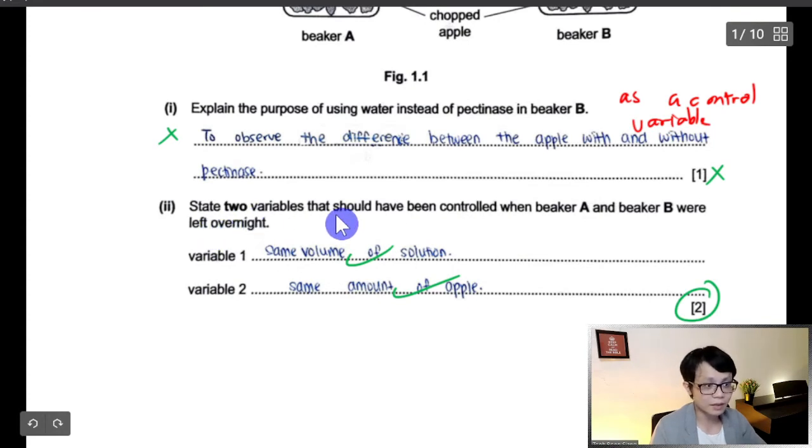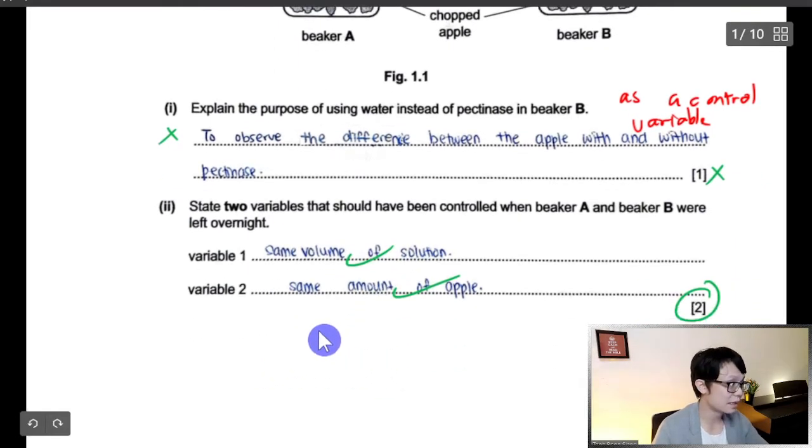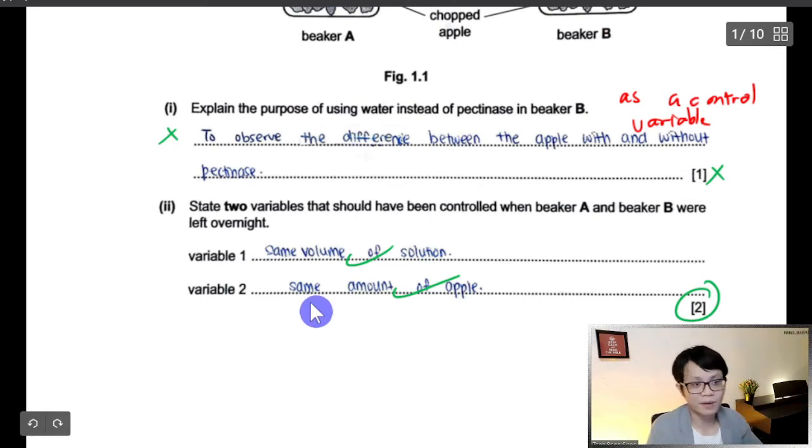State the variables. What are the variables that you want to manipulate? Sorry, state the variables that you control. So you want to control the same amount of solution, the same amount of apple, sizes, pH, volume, temperature. There are a lot of variables, depending on how big your experiment is.